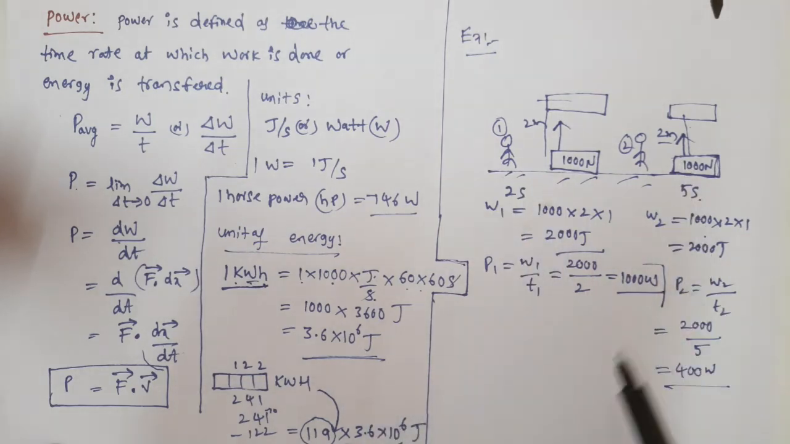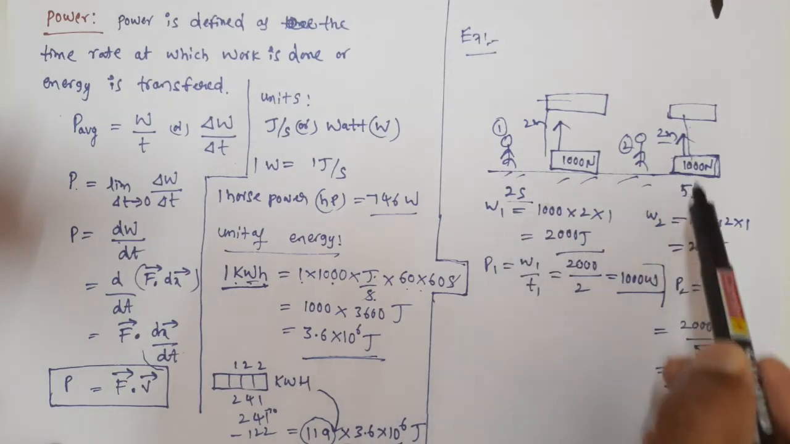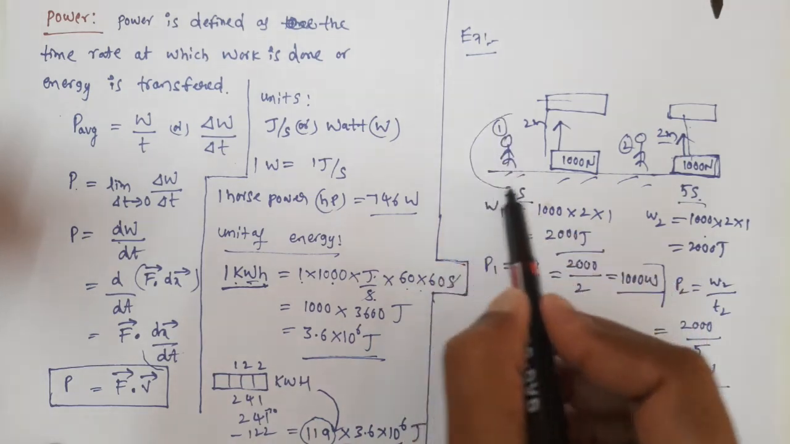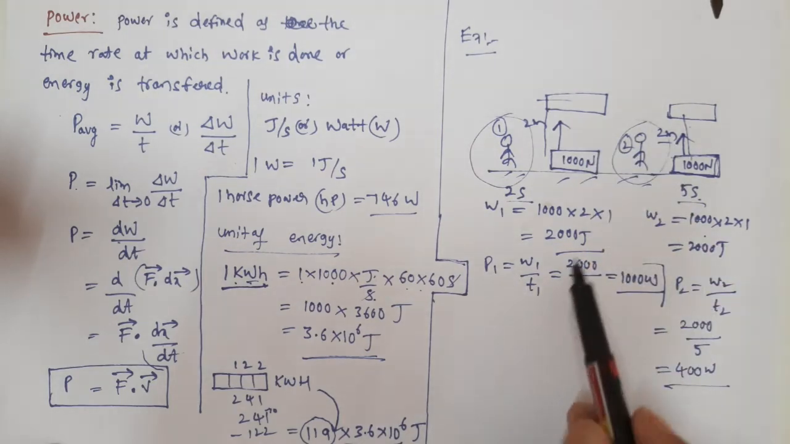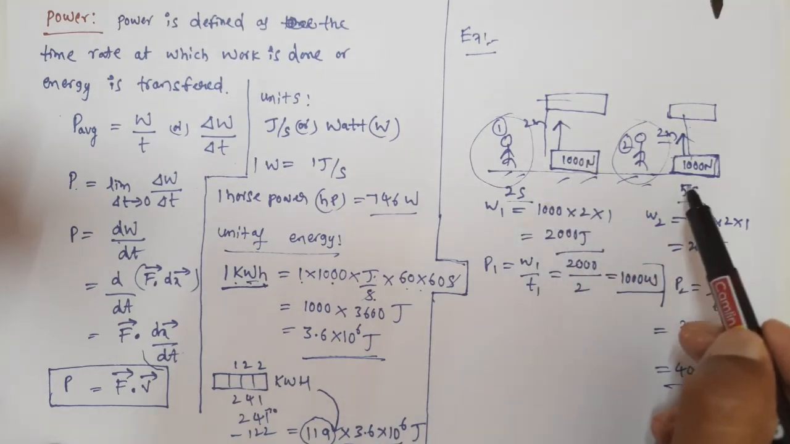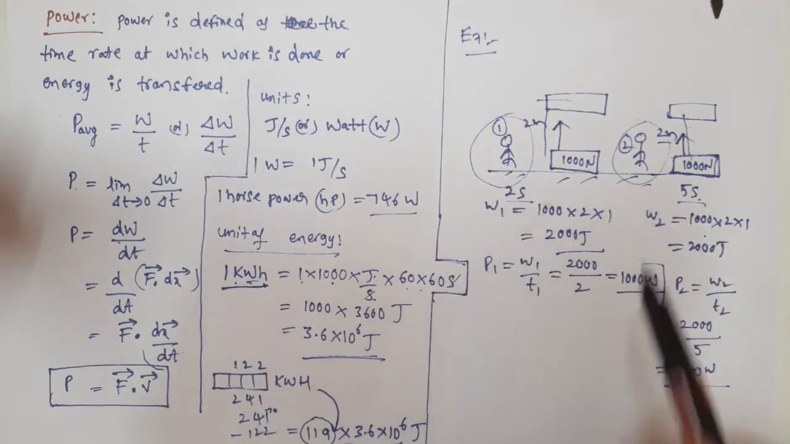Both persons are doing the same work, but he is doing that work in less time, in 2 seconds, while he is doing this work in 5 seconds. That means who is powerful? Person 1 is more powerful than person 2. Do you understand what power is here? Work done is the same in both cases, but one is doing the same work in less time, and the other is doing the same work in more time. So that is the reason why we say person 1 is more powerful than person 2.